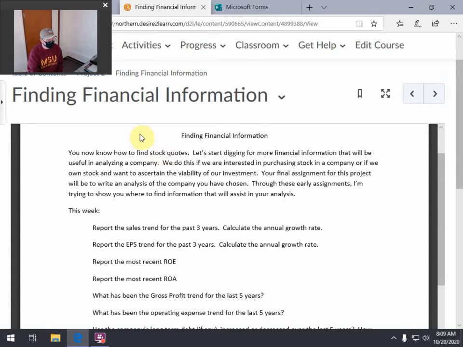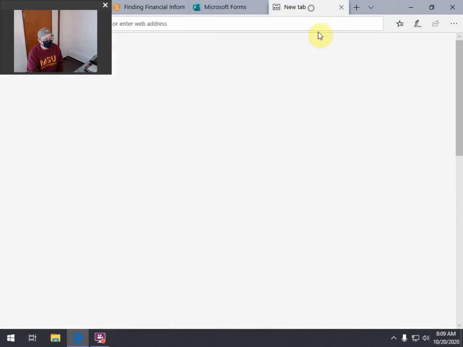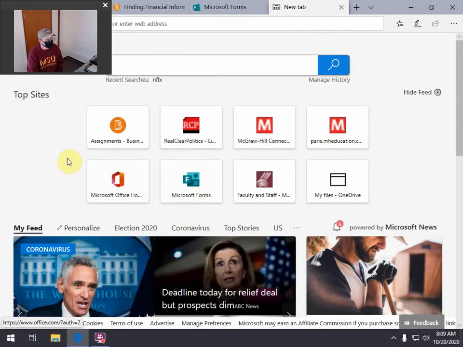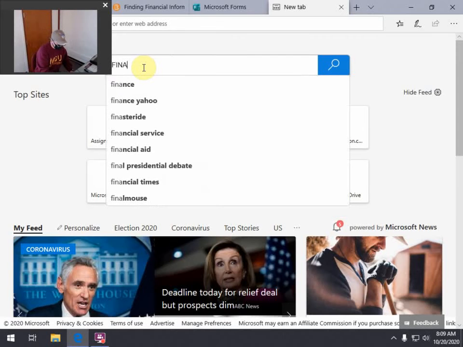What's been the gross profit trend for the last 5 years? So now you have to click on and get a little bit more information. What do I mean by gross profit? Well, let's go take a look here. Let's find that FINRA site.